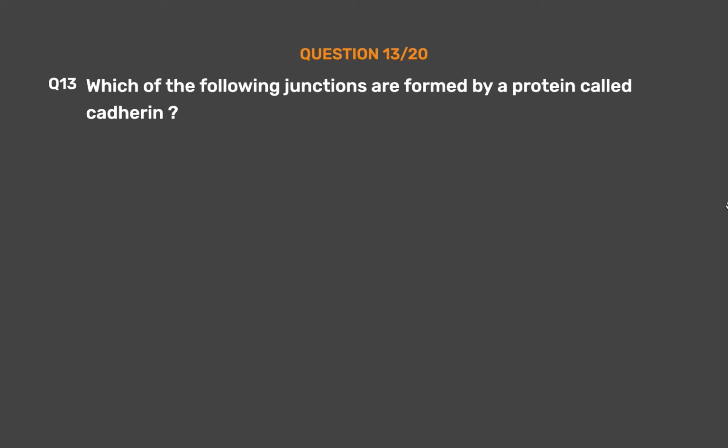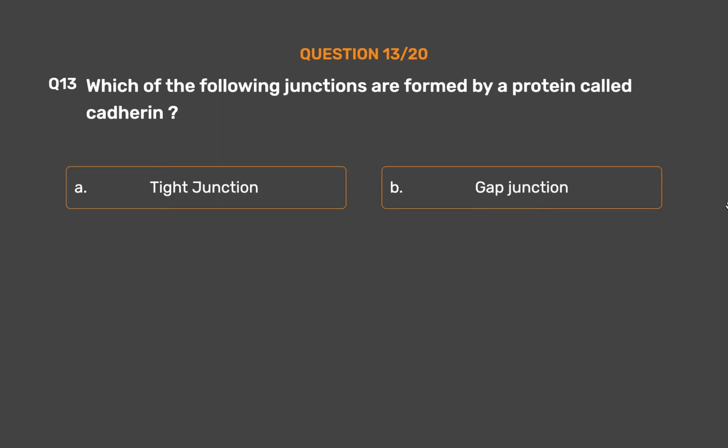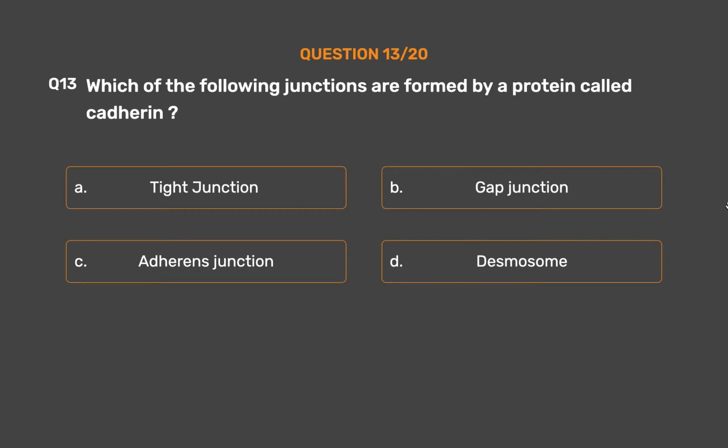Question number 13. Which of the following junctions are formed by a protein called cadherin? Option A, tight junction. Option B, gap junction. Option C, adherence junction. Option D, desmosome.